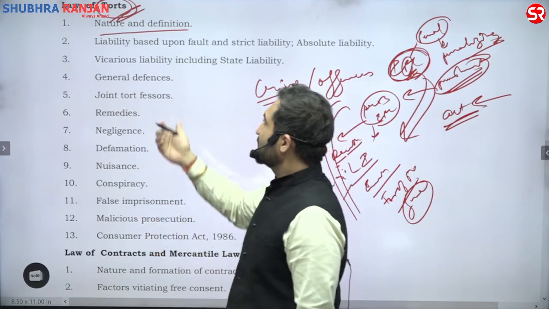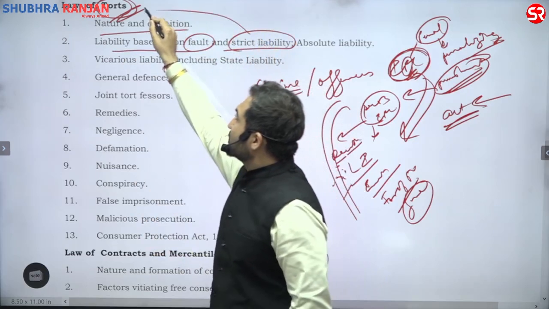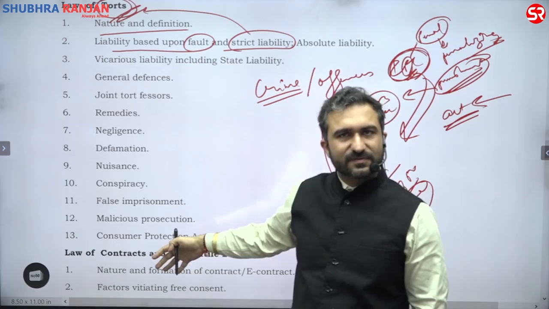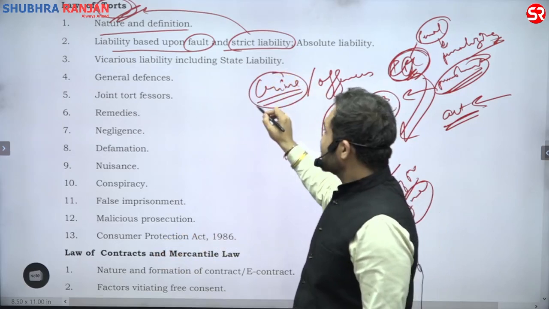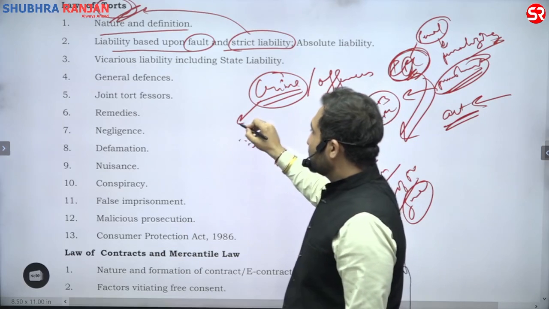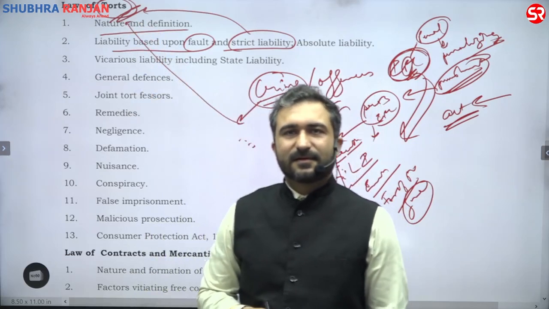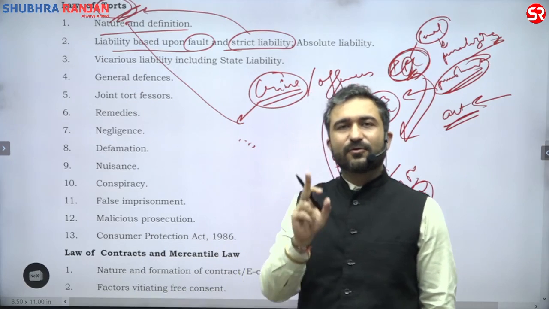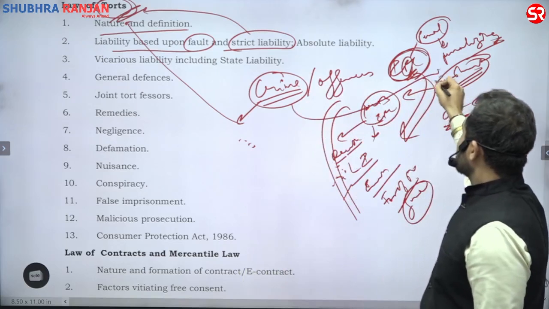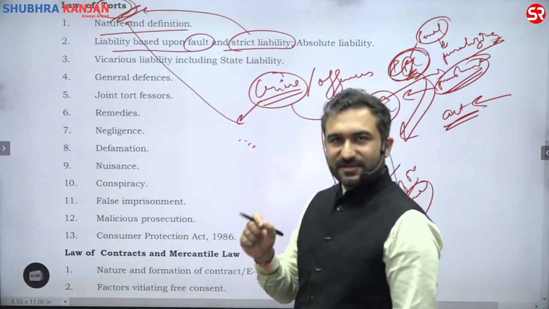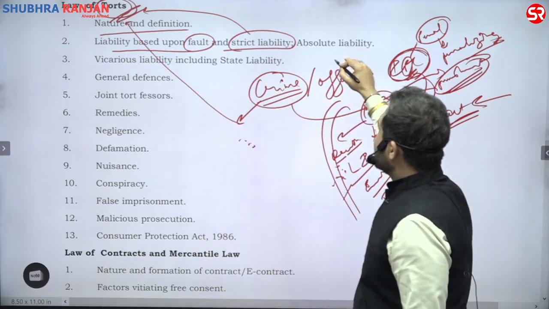Nature and definition, again. Liability based upon fault, strict liability. All these are aspects of tort. There are certain overlappings also in this particular subject. Overlapping with what? Overlapping with the law of crime. There are certain acts which are crime as well as tort. But in tort, you can only take money as a consequence. In crime, you can take punishment as a consequence. If you want someone to get punishment, you have to approach with the law of crimes, where the aspect of intention is dominant.